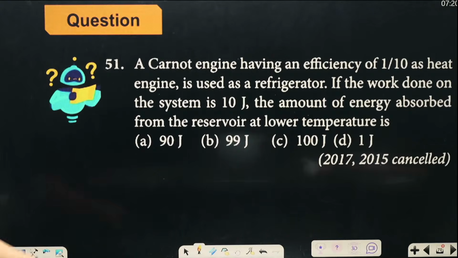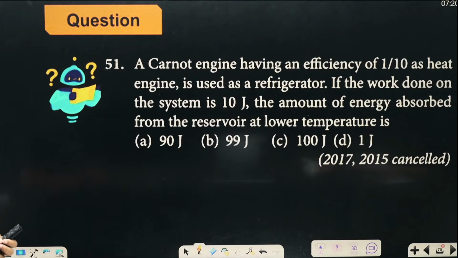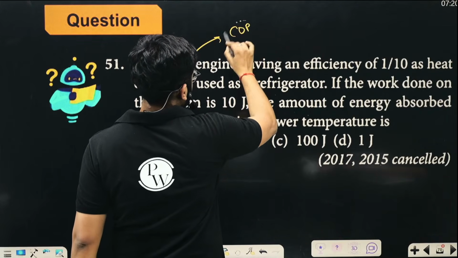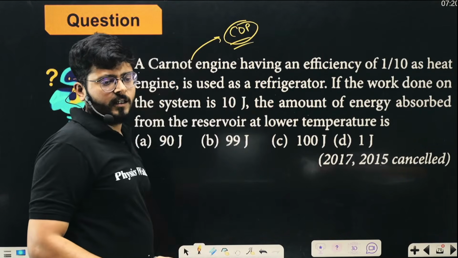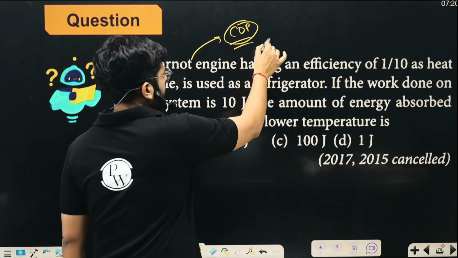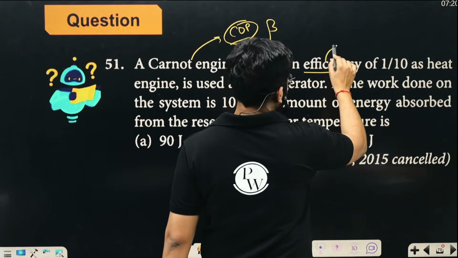We know that there is a relationship between the coefficient of performance and efficiency. For a heat engine, we define a term called coefficient of performance. So that coefficient of performance is beta, and the efficiency of the Carnot engine is alpha.